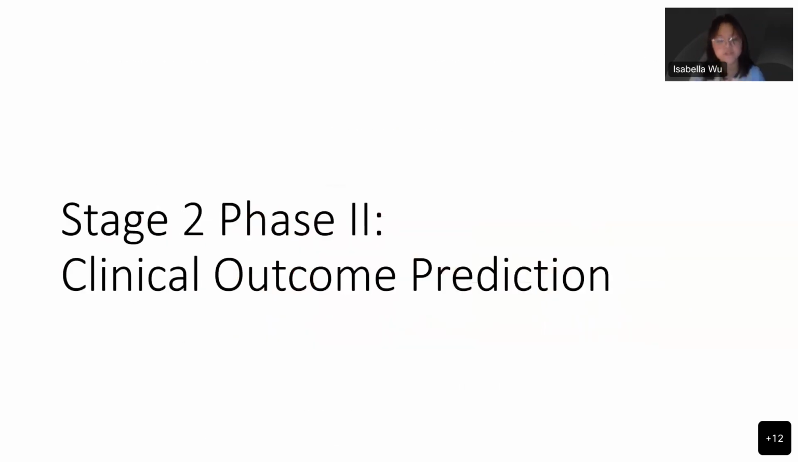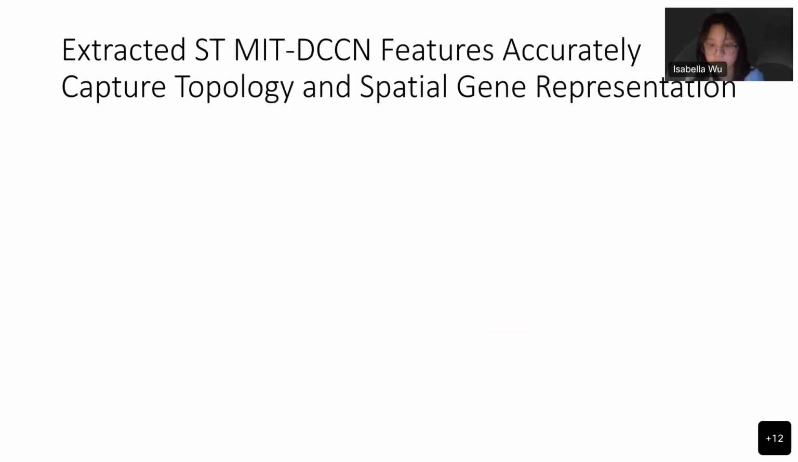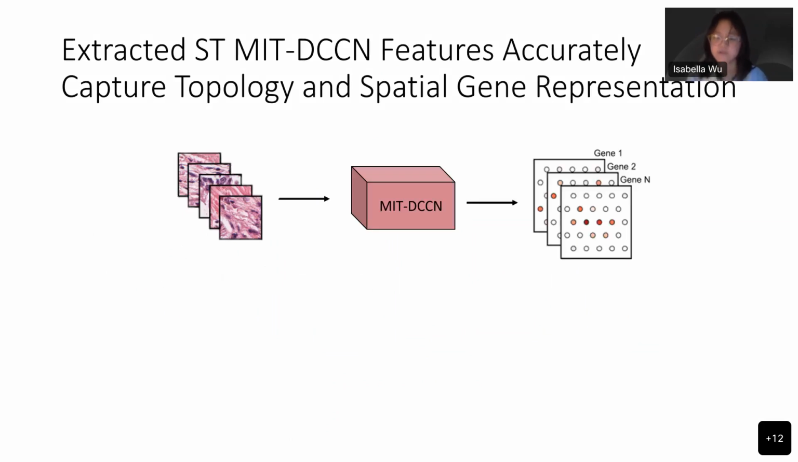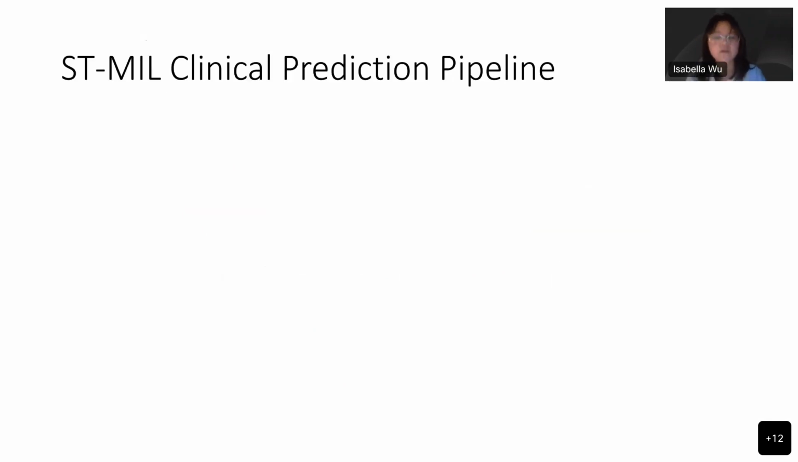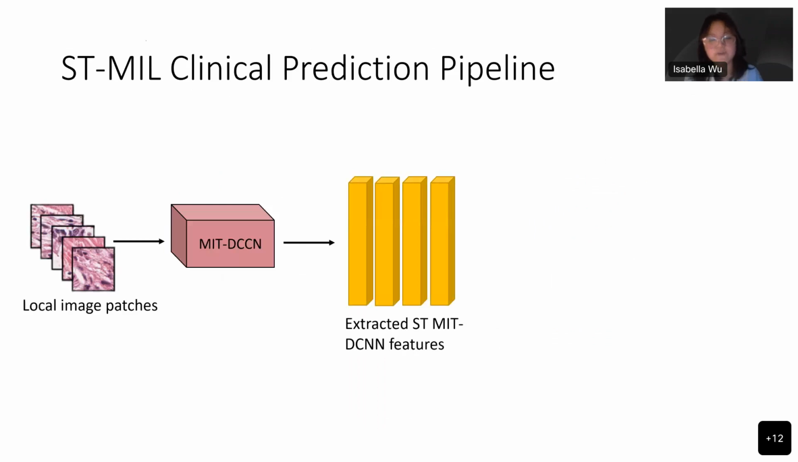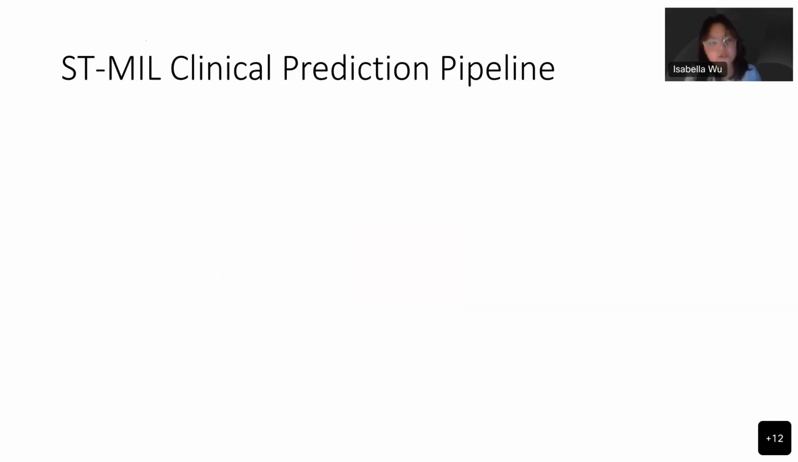In phase 2, the results obtained through SC analysis are applied to clinical outcome predictions. Being able to predict the spatial gene expression of a slide using topology features, the features extracted through MIT-DCCN are genome and topology informed. They accurately capture and represent the topological and genomic information of a slide. For clinical application, these topological and genomic informed features were input into an STMIL prediction pipeline, which applies all significant findings from this study to the clinical prediction on TCGA breast cancer dataset for validation.